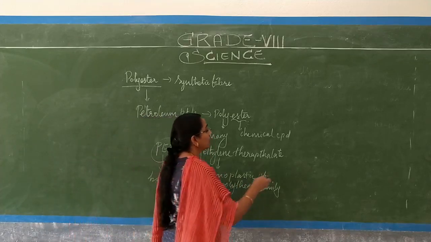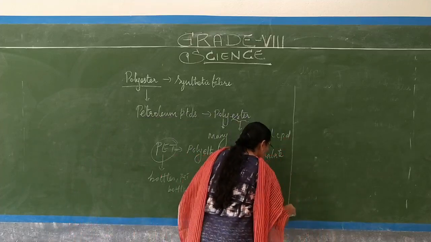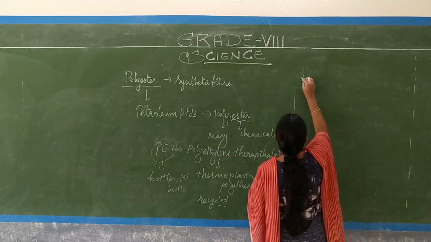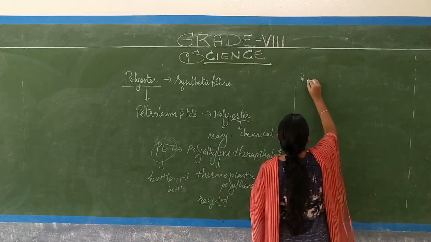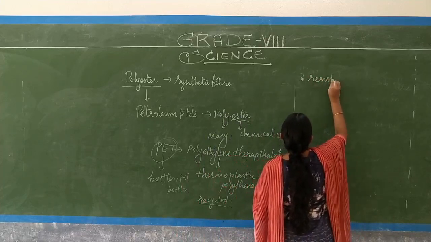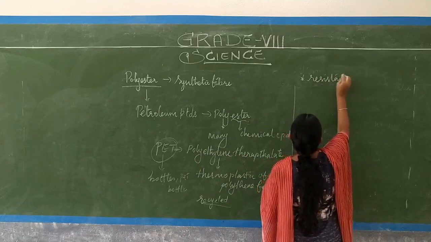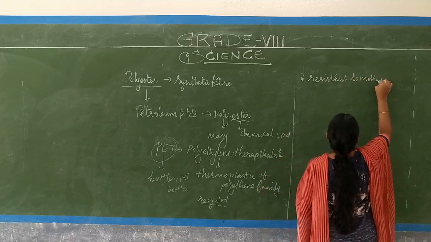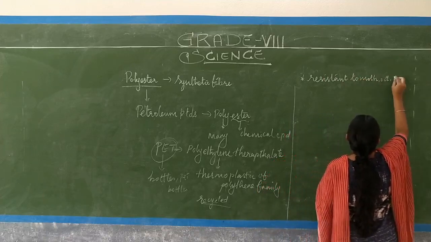Okay, and we are going to see the properties of polyester. So what are the properties of polyester? It is resistant to moth, oil and grease.